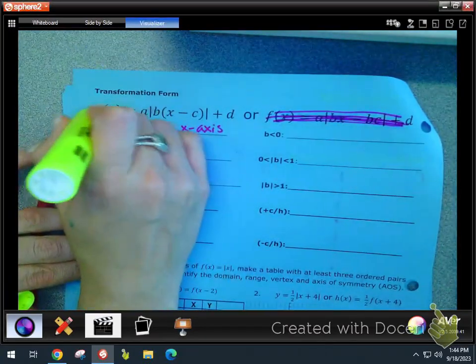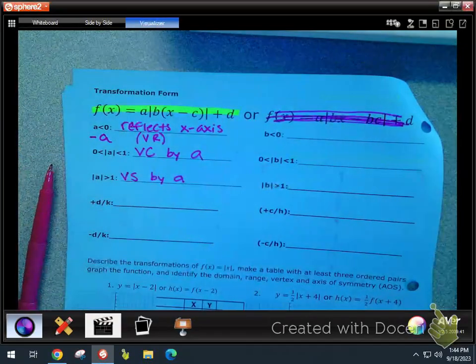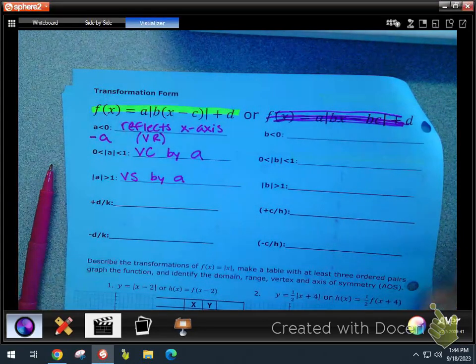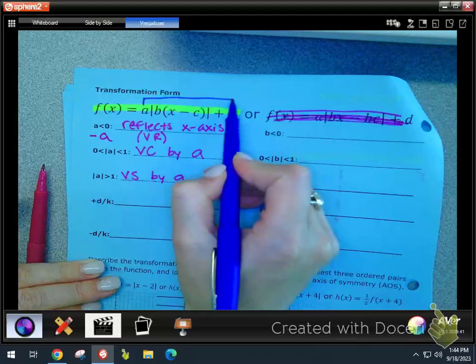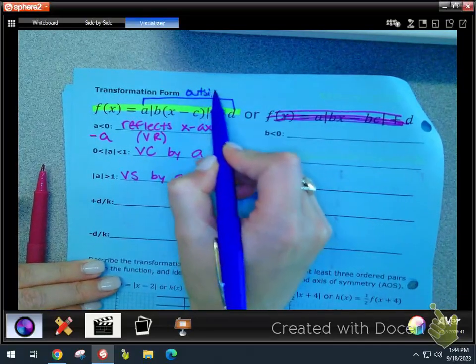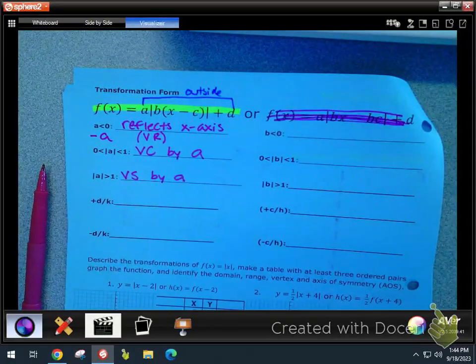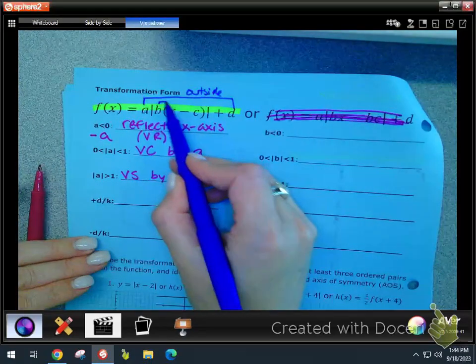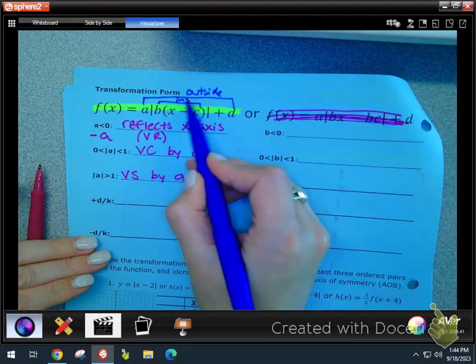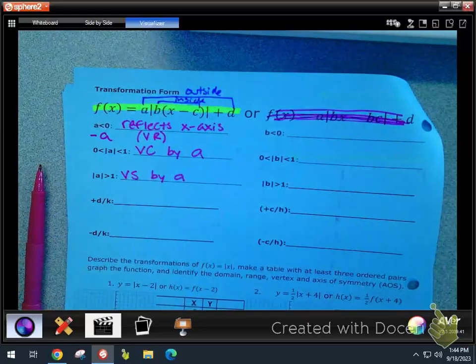So what's a little bit different now is that instead of the F parentheses that we had on our last packet, now I actually have a function in there. I've got my absolute value bars. So it's really easy to see now inside versus outside. You'll see that A and D, those are outside. And I'm talking about outside of my absolute value bars. And then B and C, those are inside my absolute value bars. Okay? So we're always transforming from that absolute value parent function.